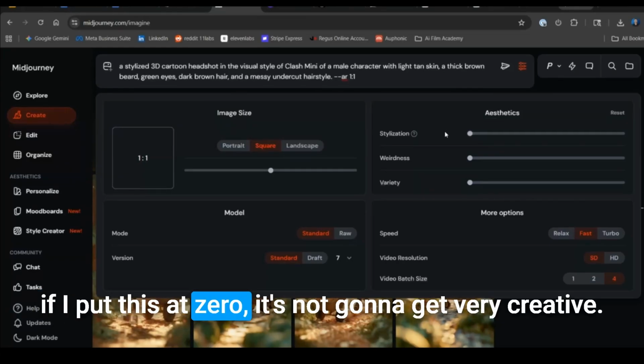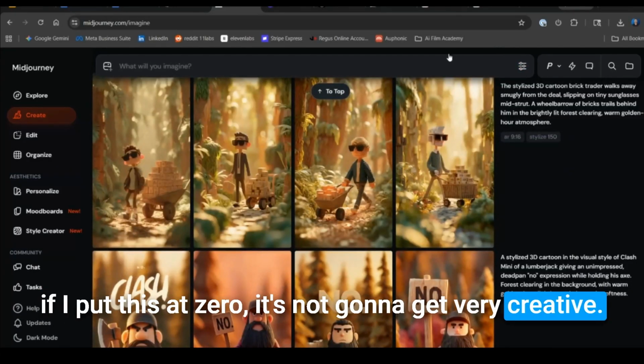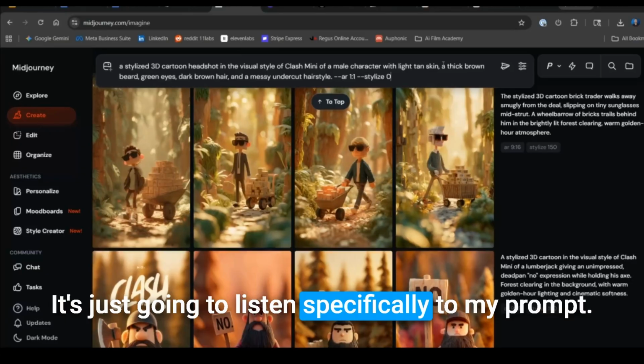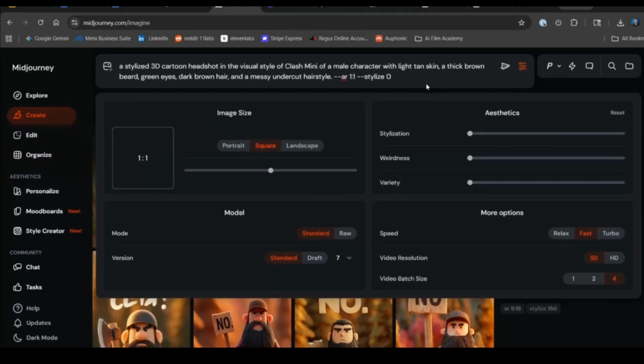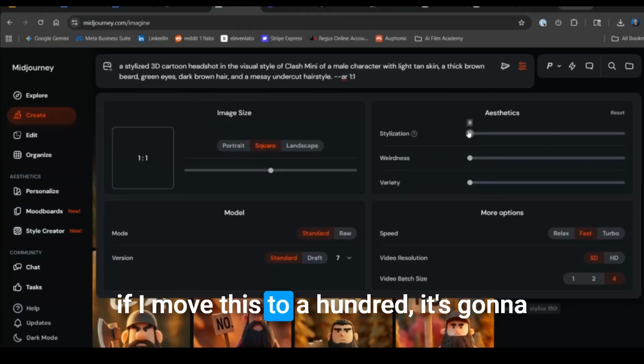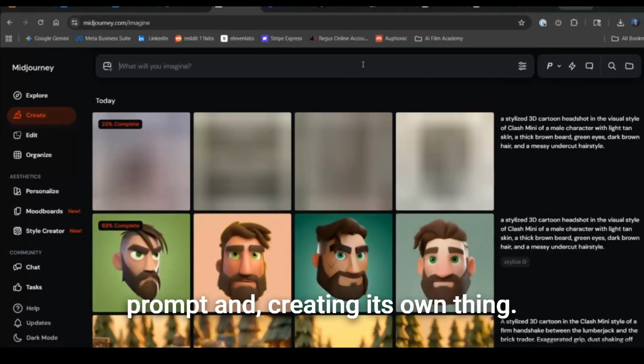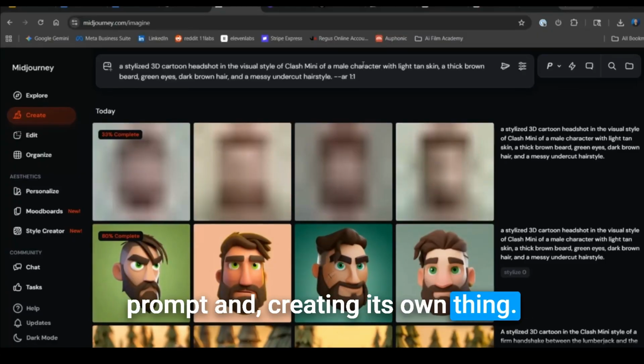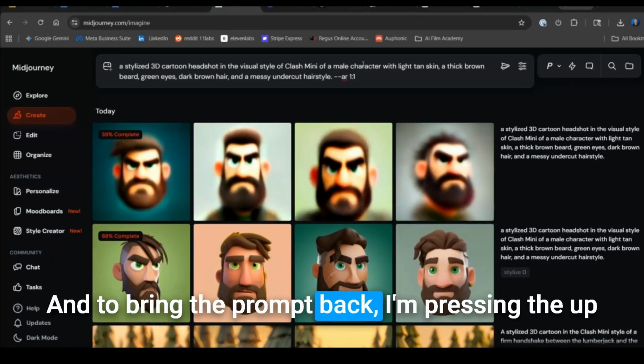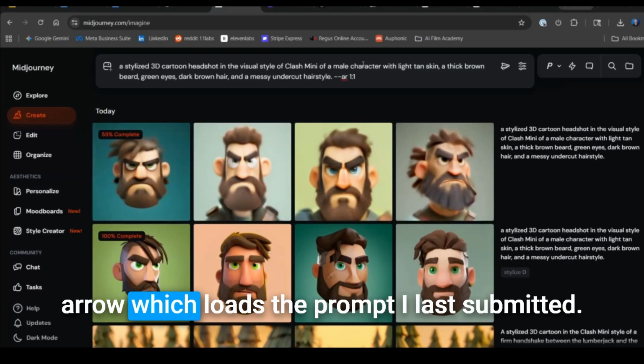If I put this at 0, it's not going to get very creative. It's just going to listen specifically to my prompt. If I move this to 100, it's going to do a blend between listening to my prompt and creating its own thing. And to bring the prompt back, I'm pressing the up arrow, which loads the prompt I last submitted.